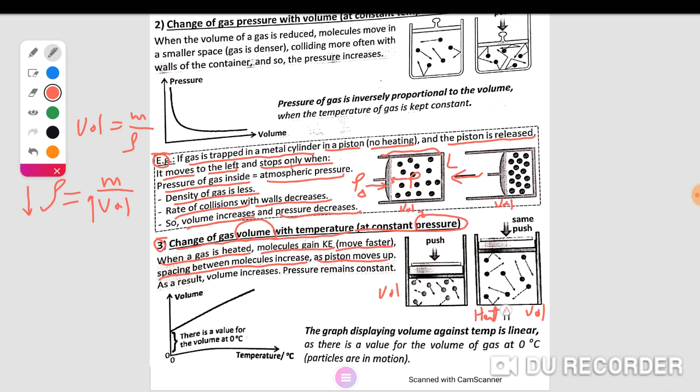When the temperature increases, the velocity increases, the kinetic energy gained increases, the intermolecular spaces increase, and the volume increases. As a result, volume increases, but pressure remains constant.